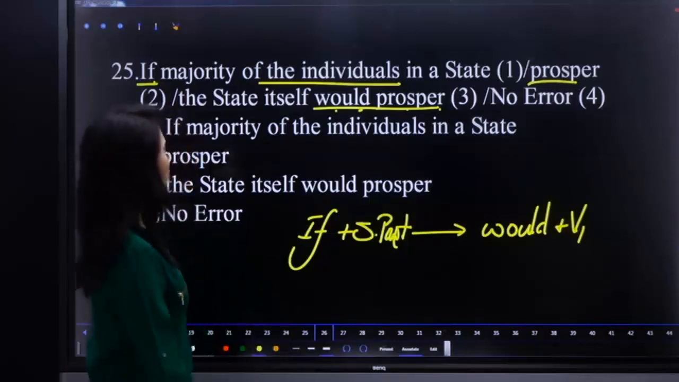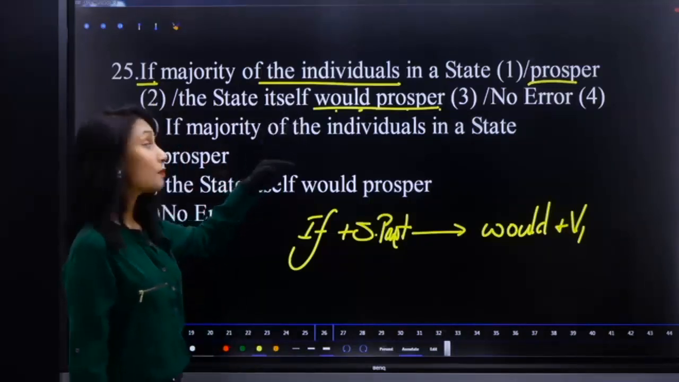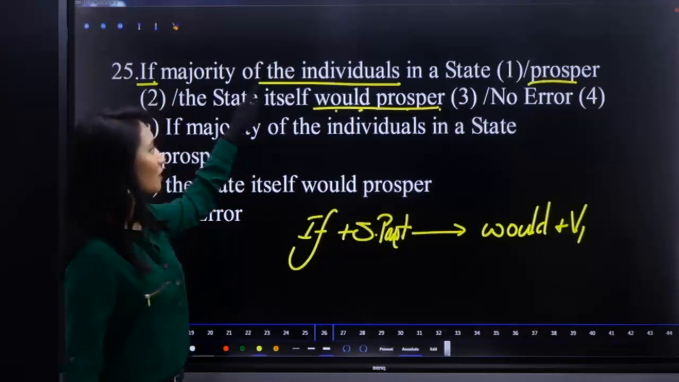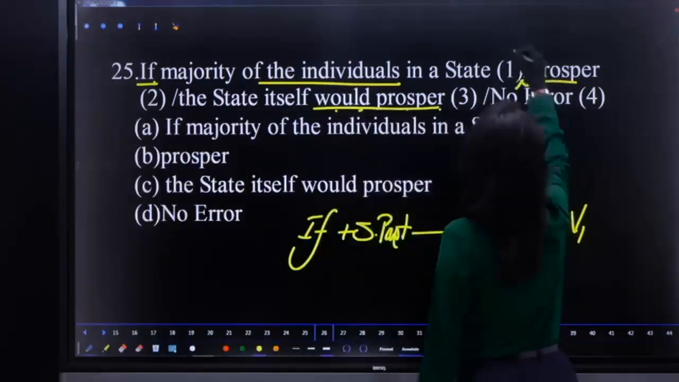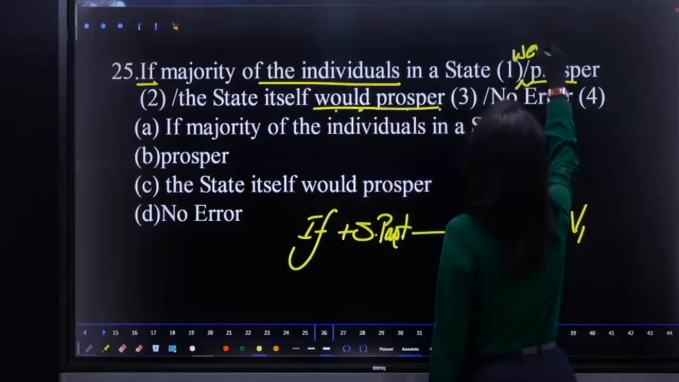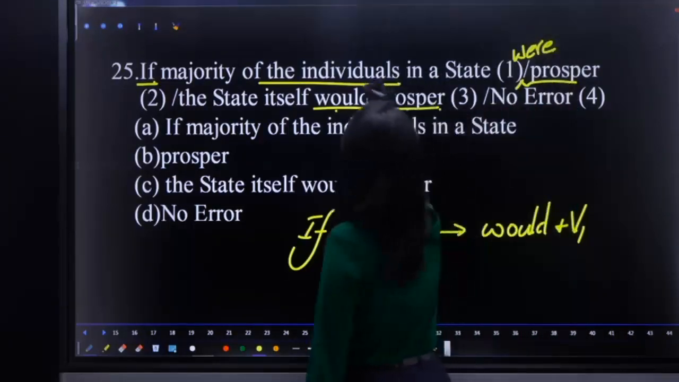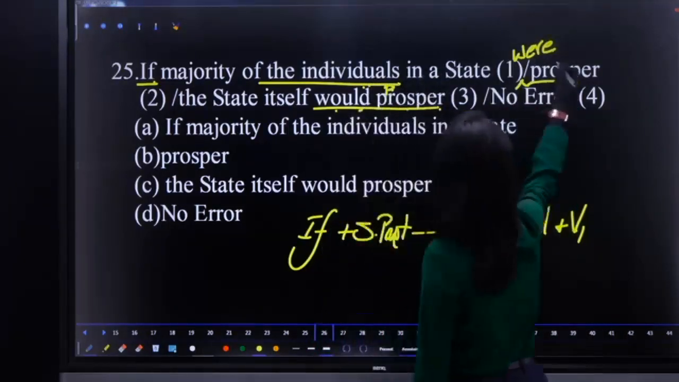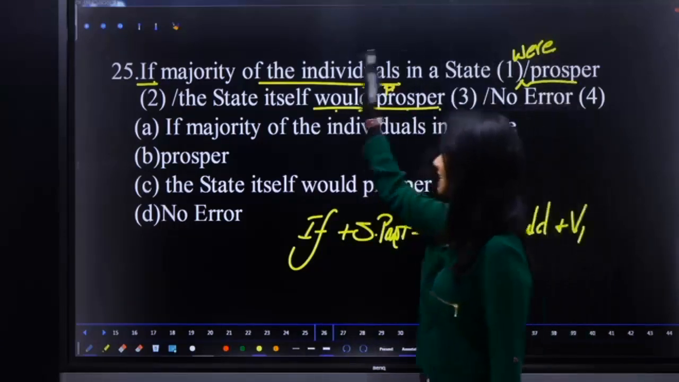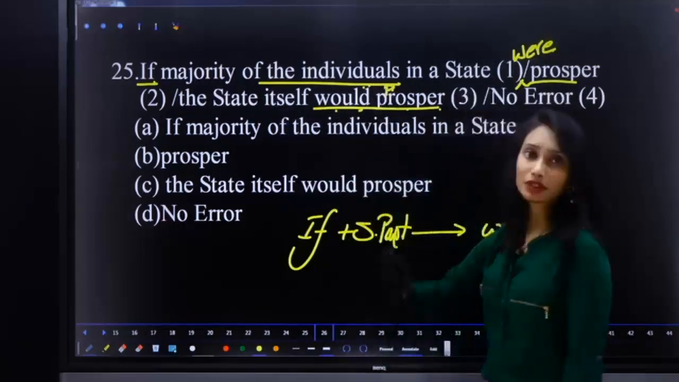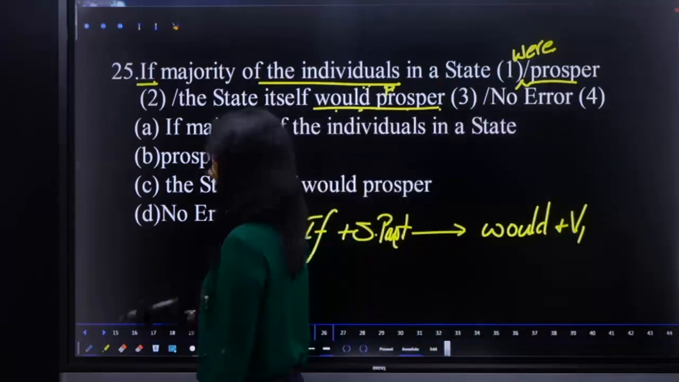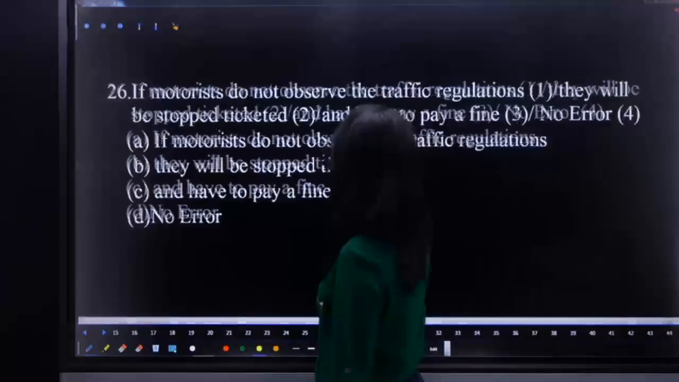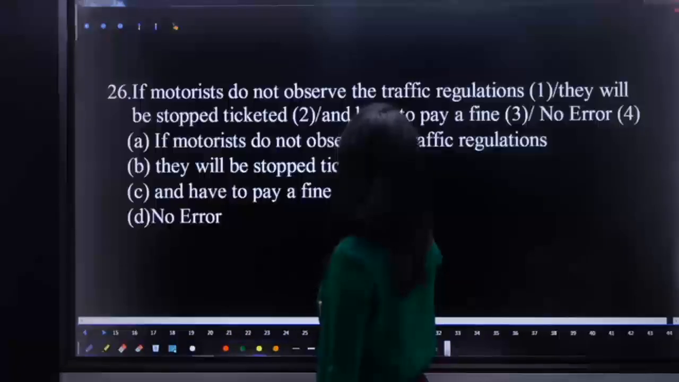A verb is missing. If majority of individuals in a state were prosper, because the subject is plural, we require a plural verb, were prosper, the state itself would prosper. I hope it is clear. So if it is second condition, it should be the correction.